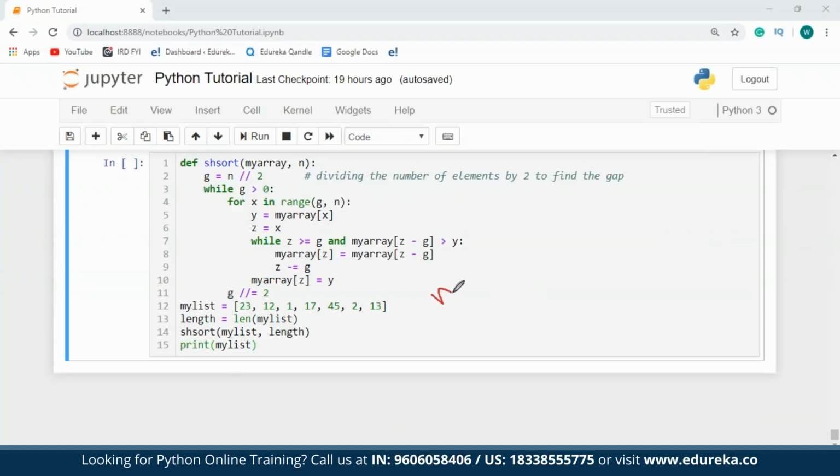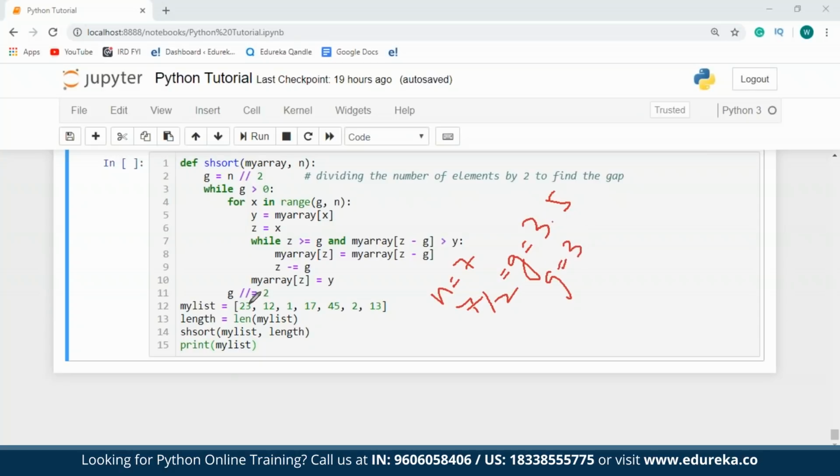Since in my case n is 7, which is my list contains 7 elements, I'm going to divide 7 by 2 to find the gap. So 7 by 2, which is equal to g, or the gap, will be nothing but 3. Now I'm taking 3 because it's the whole part of 3.5. So the gap over here will be 3.